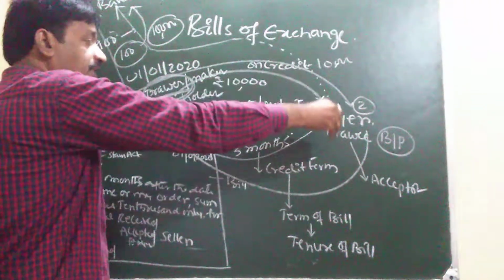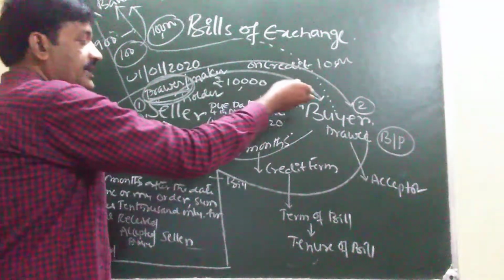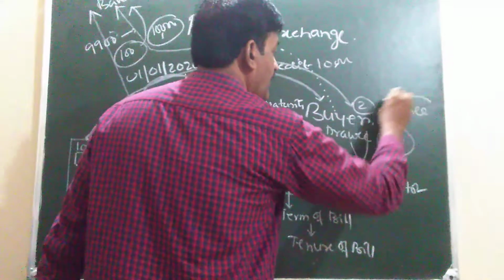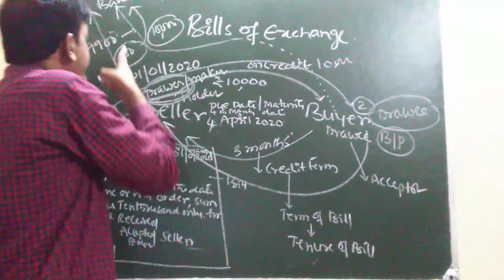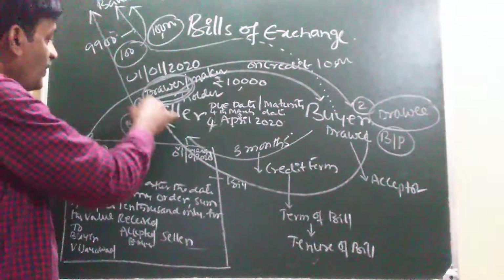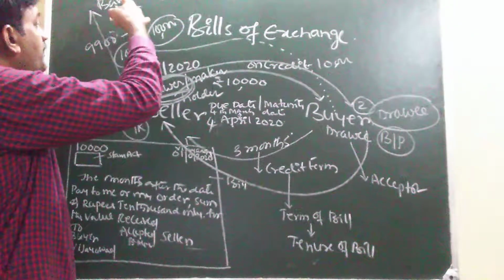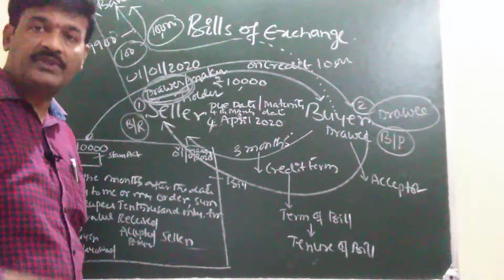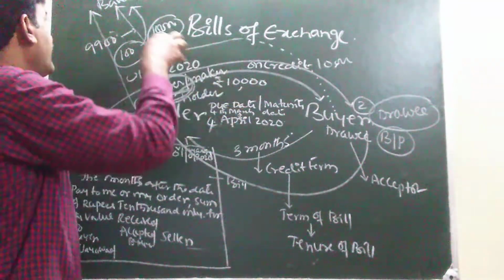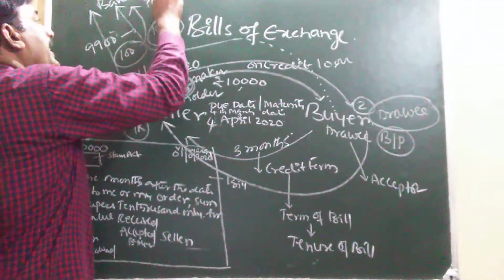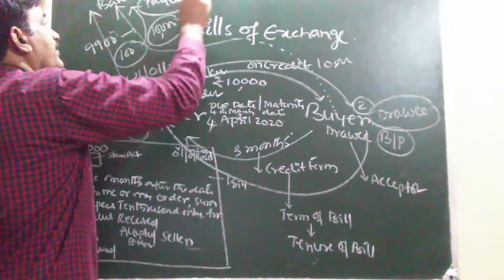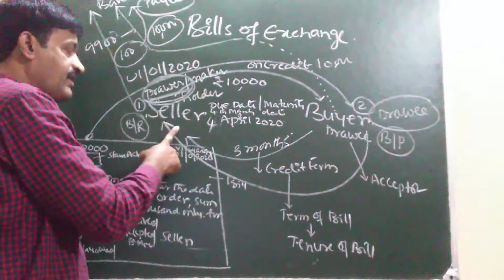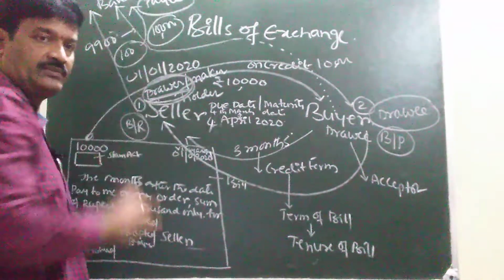And on whom the bill is drawn, that is on the buyer. The buyer is called the drawee. On due date, who is receiving the money? The seller has already sold the bill to the banker. On due date, the bank is collecting. So the bank is called the payee of the bill. So how many parties are there? 3 parties: drawer, drawee and payee.